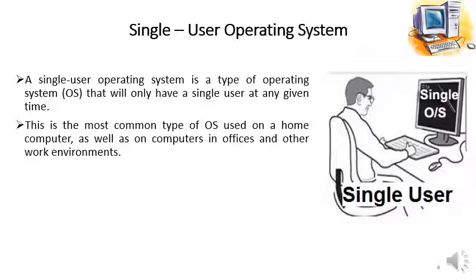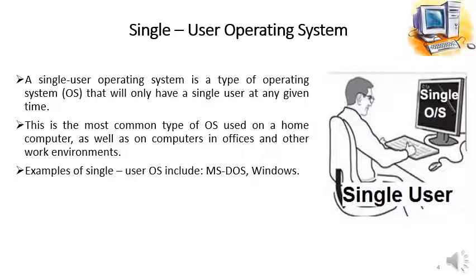Just like the operating system that we are using in our computers and laptops like Microsoft Windows, etc. These are single user operating systems that we use for our individual use. Examples of single user operating system include MS-DOS, Microsoft Disk Operating System, and Windows 7, Windows 8, Windows 10, Windows XP. All these are single user operating system.